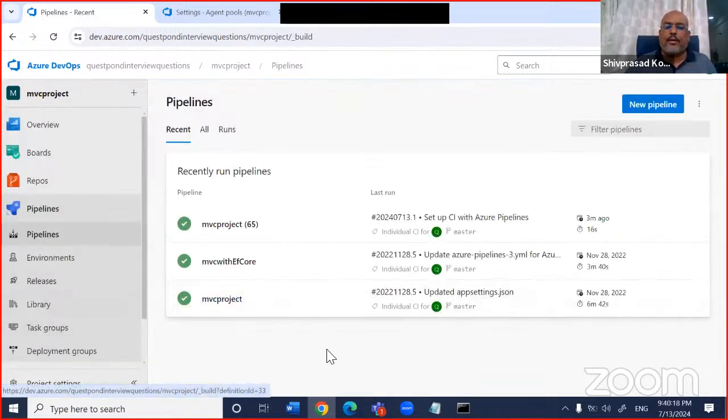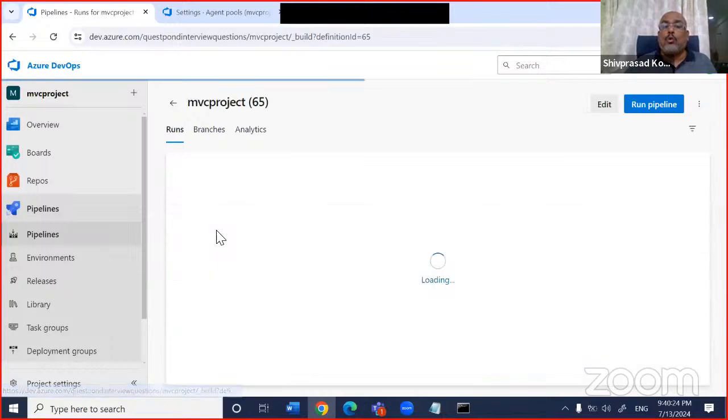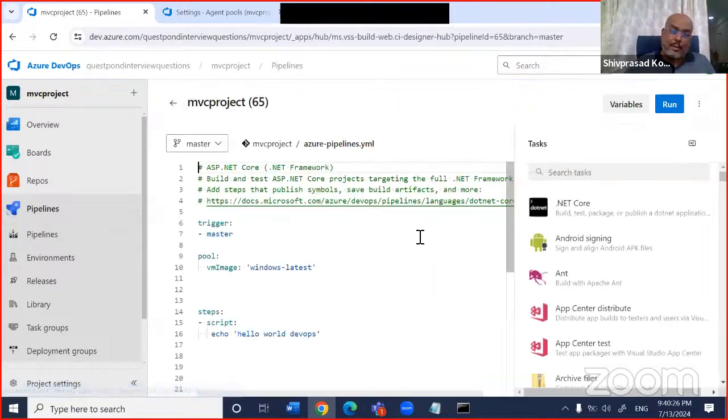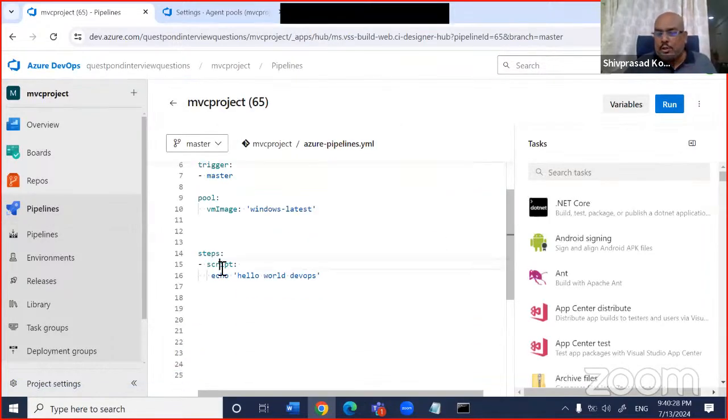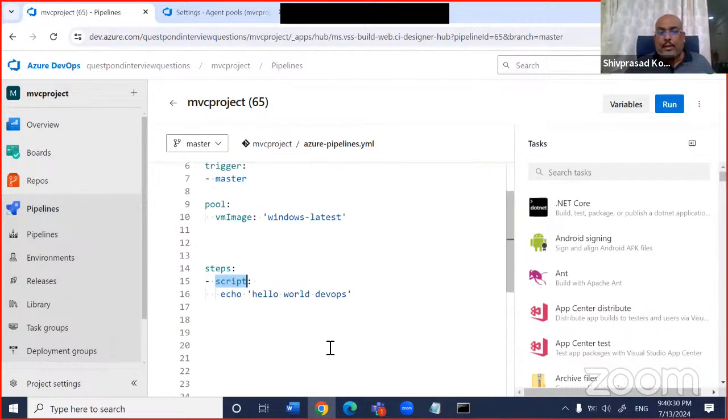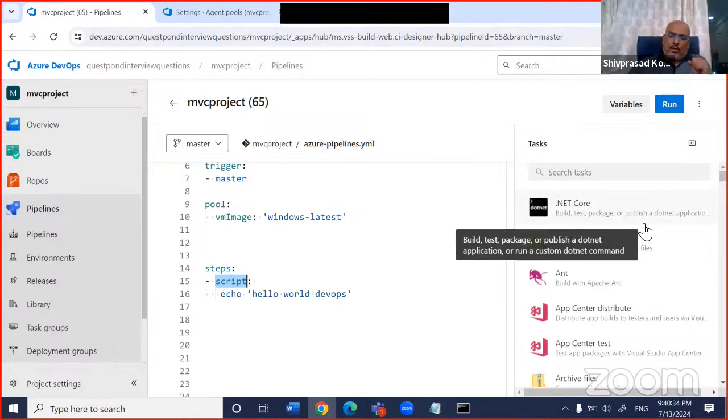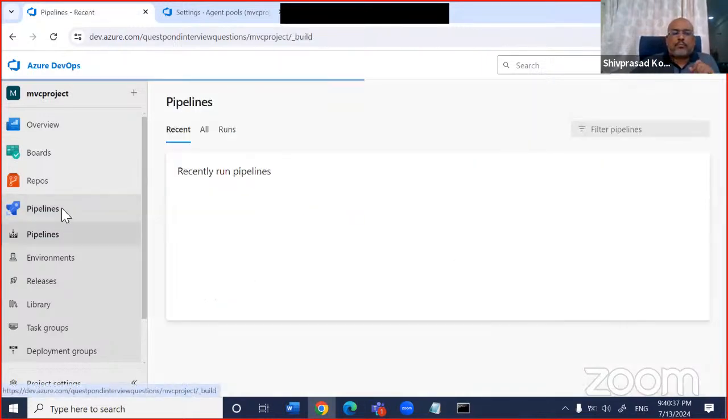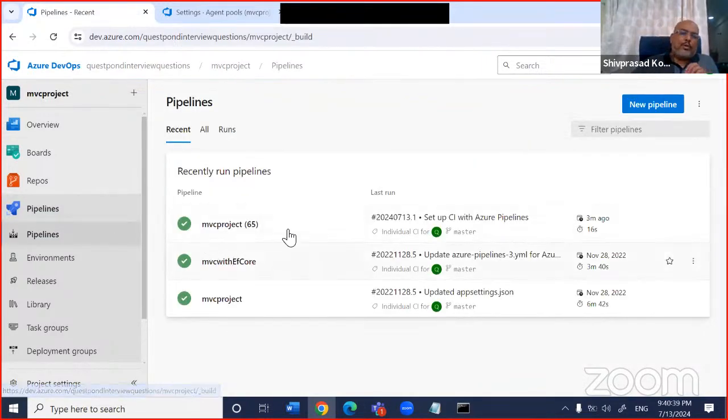So we have a pipeline. We have an agent. Inside the agent, the pipeline runs. In the pipeline, we have two kinds of steps. So there are two kinds of steps. One is a script, and another one is a task, which you get from here, right? Very good. Now what I'll do is I'll go and create a new pipeline.